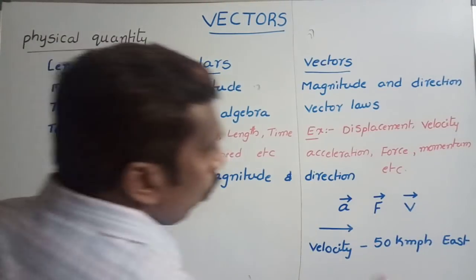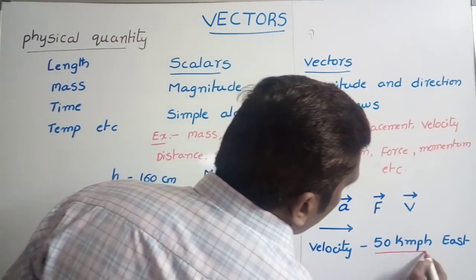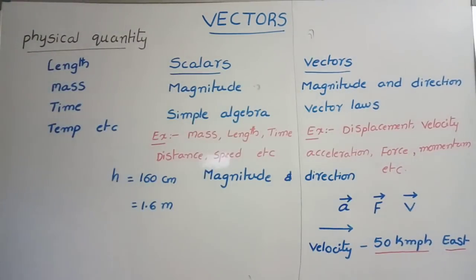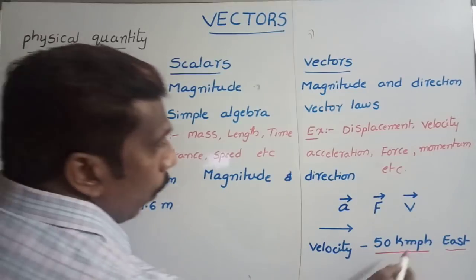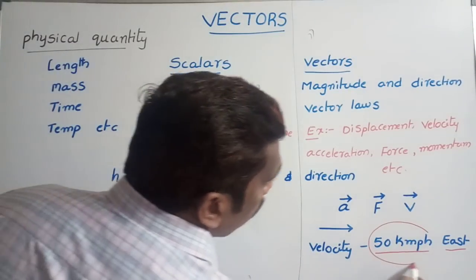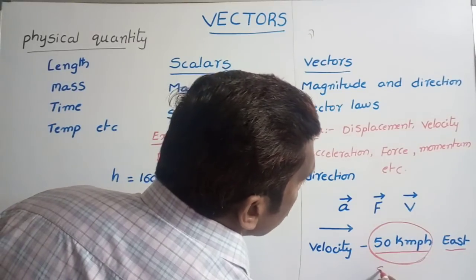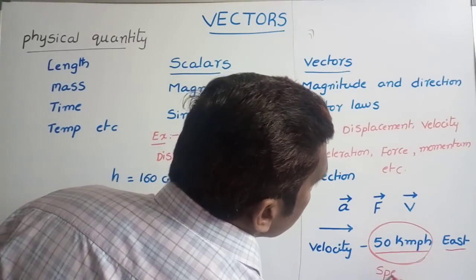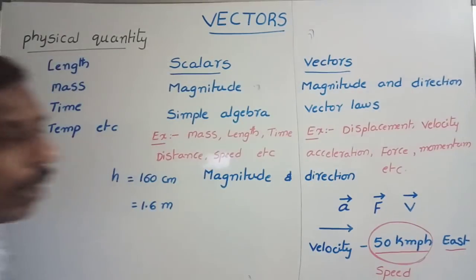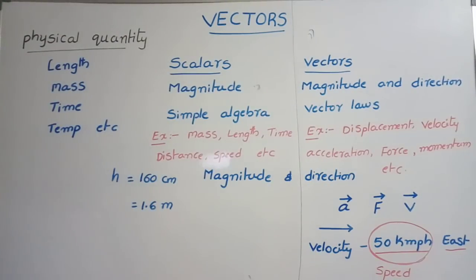If you consider only 50 kilometer per hour, it is said to be speed, because speed is a scalar quantity and needs no direction. So from this we conclude that the magnitude of a vector is a scalar quantity.